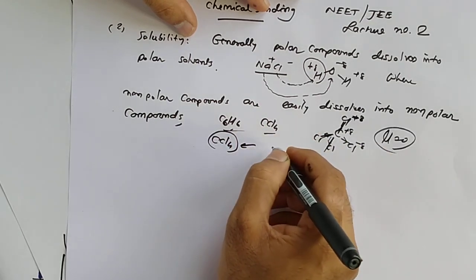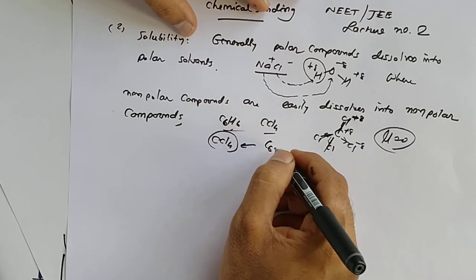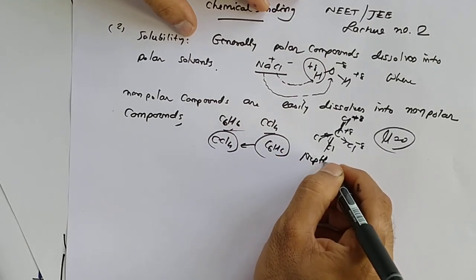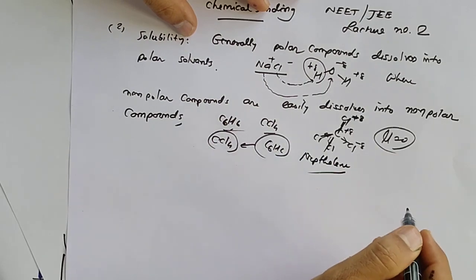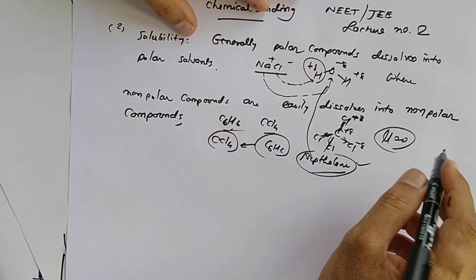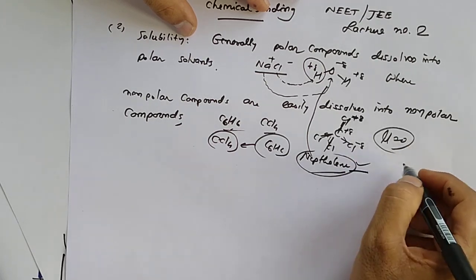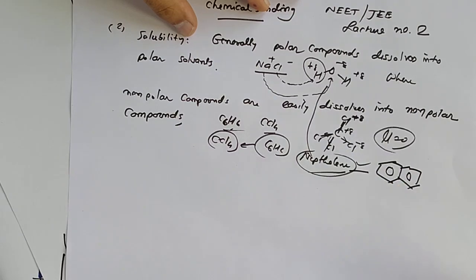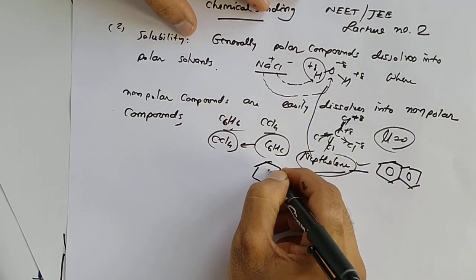CCl4 in benzene, yes, naphthalene easily dissolves, but naphthalene does not dissolve into water, because naphthalene is non-polar and benzene is also non-polar.